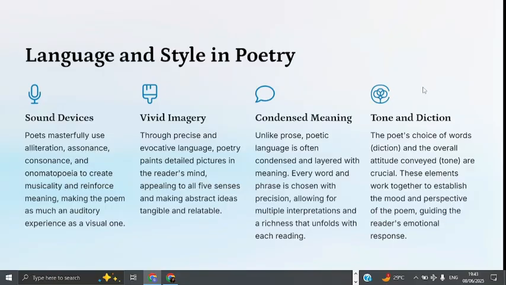So moving down to the language and style in poetry, as we have it on your screen. Poetry's language and style are characterized by various aspects such as imagery and symbolism, where poetry often employs vivid imagery and symbolism to convey complex ideas and emotions. Then we have metaphor and simile, whereby poetry uses metaphors and similes to create powerful comparisons and also evoke emotions. Then thirdly, we have rhythm and meter, whereby poetry uses rhythm and meter to create a musical quality,